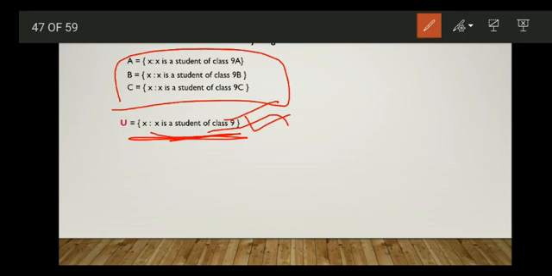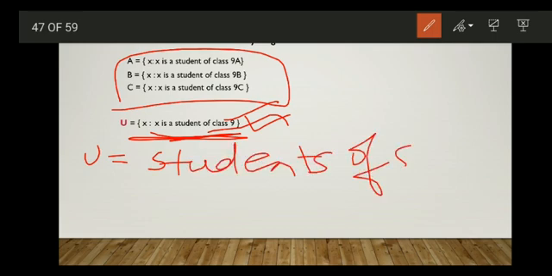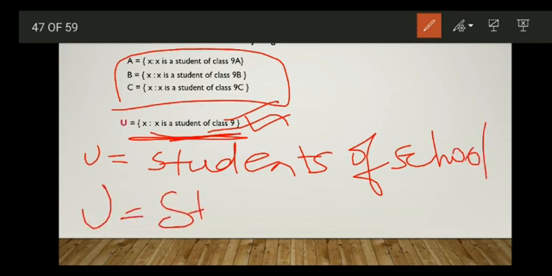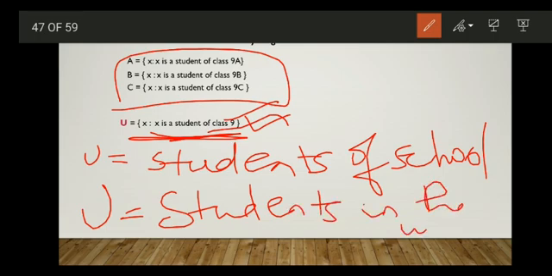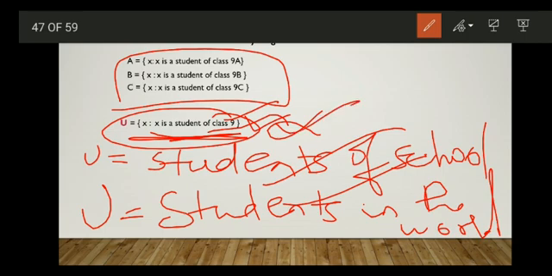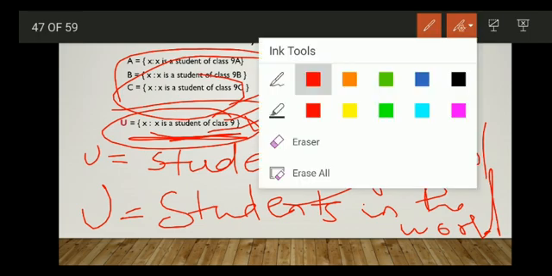You can also take U as the set of all students of the school. You can also take U as students in the world. But these sets will become more general. This one is more appropriate to the considered sets. So the universal set for the three sets A, B, C is the set of all students of class 9.